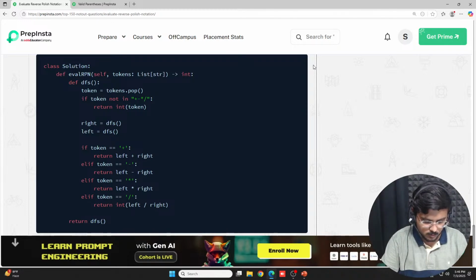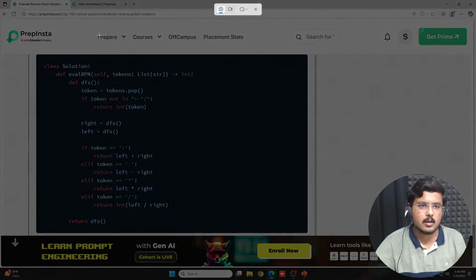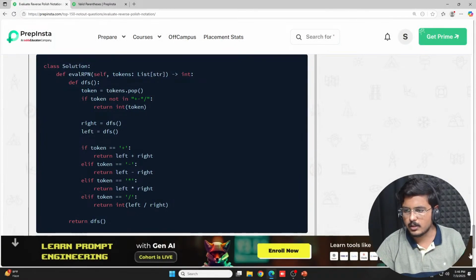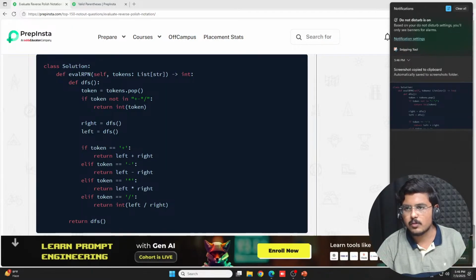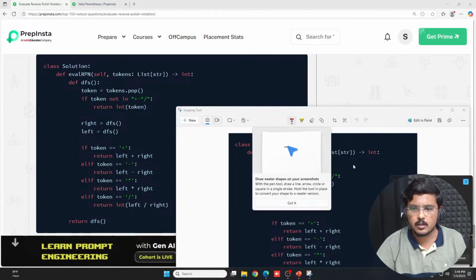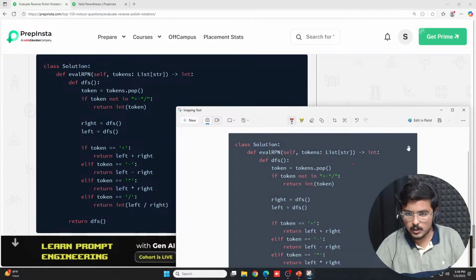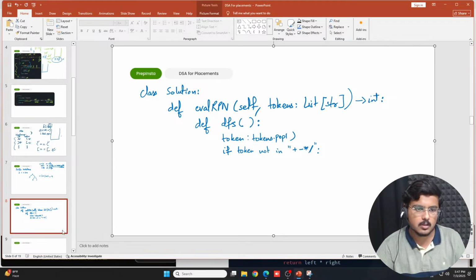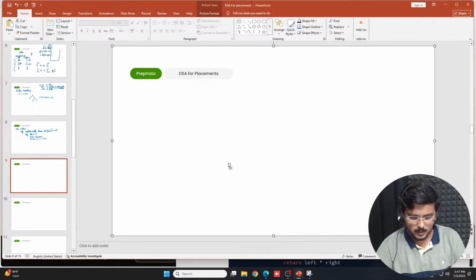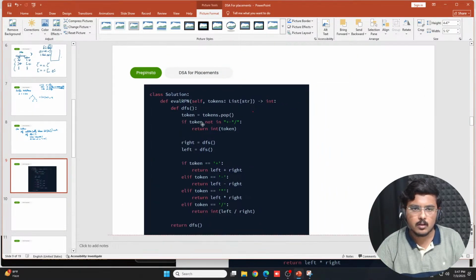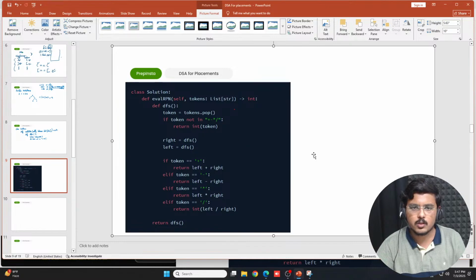So I'll take a screenshot of it. Fine, the snipping tool is, I guess, not working in the notifications. No, it's working. Perfect. So I'll rather copy this and I'll paste this on a new slide. I hope this solution is visible to everybody.